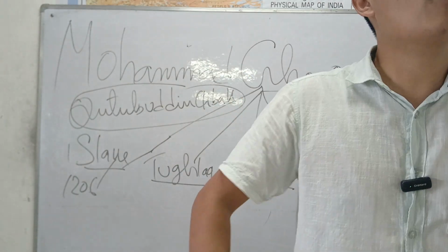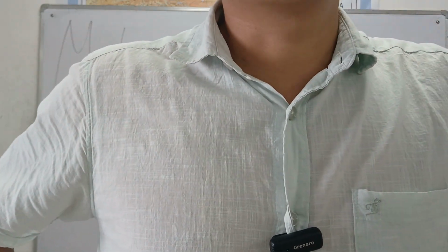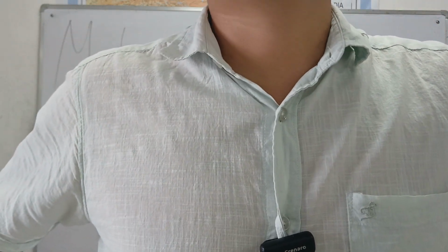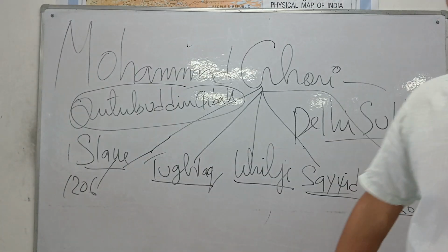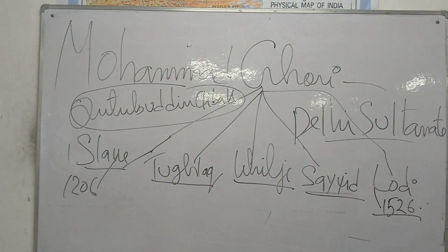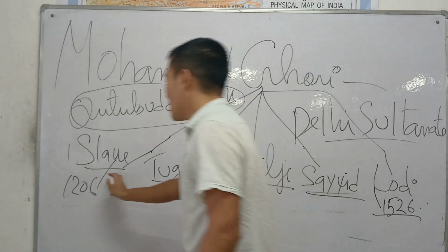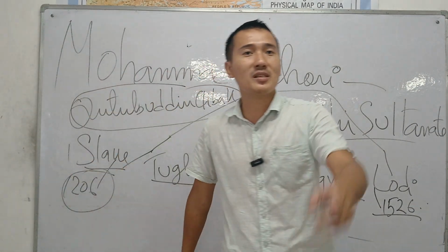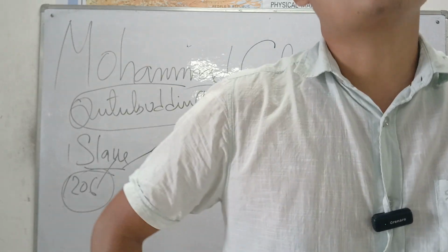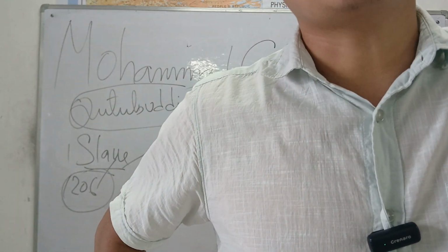He fought so many battles for his master. His master Muhammad Ghori put him in charge, and when his master died, he founded a dynasty known after his old profession as the Slave Dynasty, in the year 1206 AD. That's the reason the first dynasty that ruled over India is known as the Slave Dynasty.